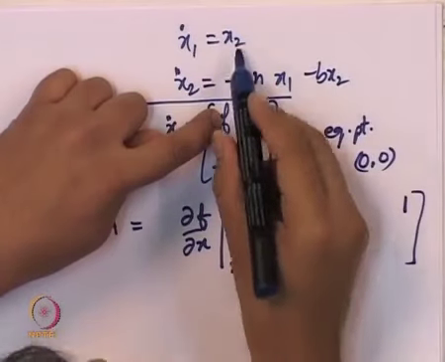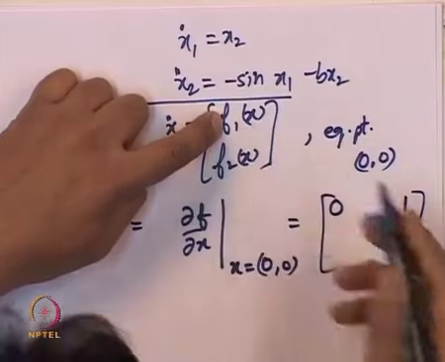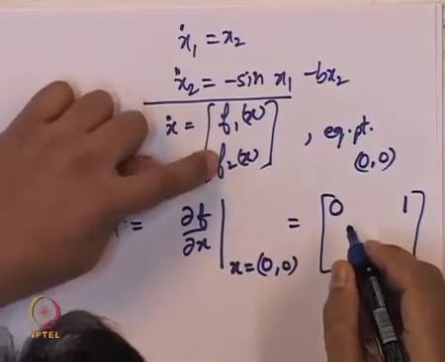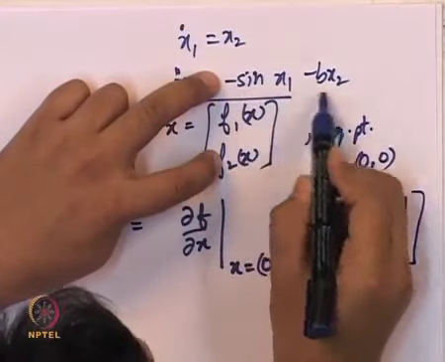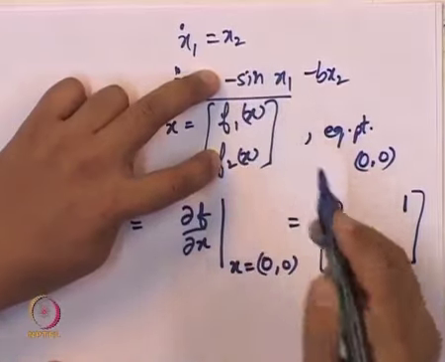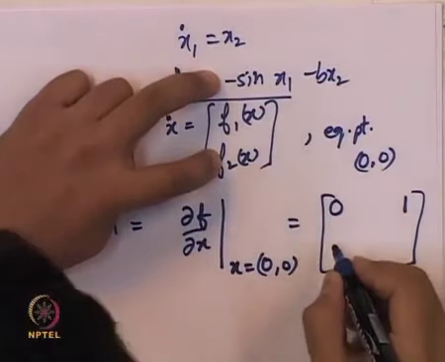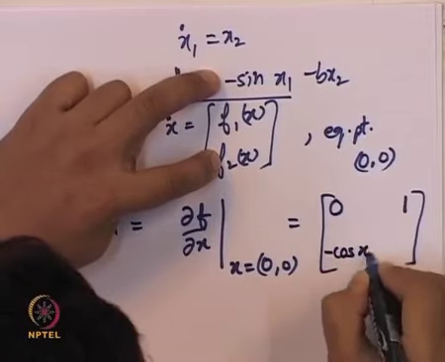Because f1 of x is equal to x2. So the derivative of f1 of x with respect to x2 is equal to 1. What is the derivative of f2 with respect to x1? So where does x1 appear in this equation? It appears only here. In other words, the derivative of minus sine x1 with respect to x1 is minus cos x1.